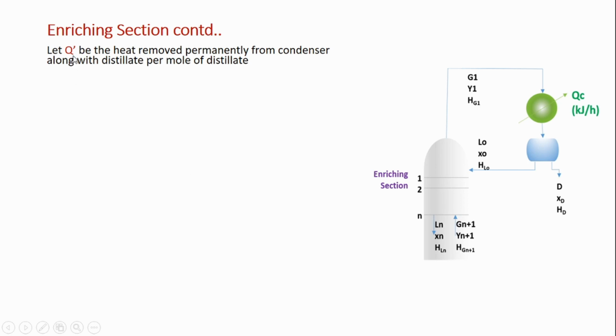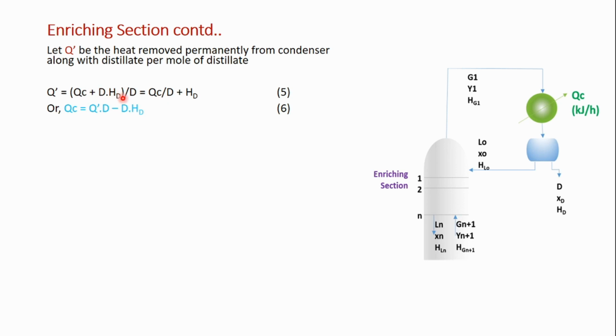So let us use one more variable, and we will say this is Q dash, and Q dash is the heat removed permanently from the condenser along with the distillate per mole of distillate. So what does it mean? The heat removed permanently from the condenser is Q_C along with the distillate. So what is the heat removed with the distillate? It is D into H_D. So Q_C plus D into H_D per mole of distillate, which is divided by the distillate flow rate. That is our Q dash.